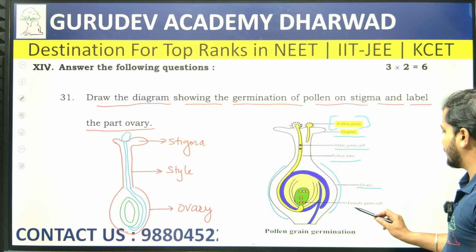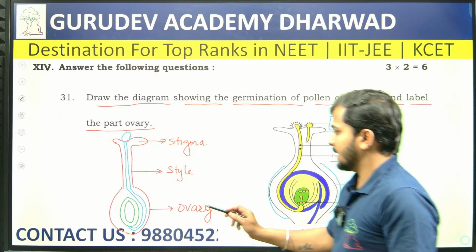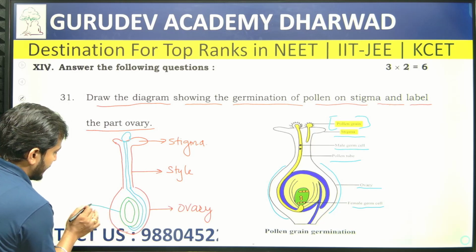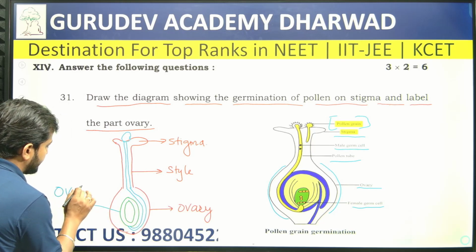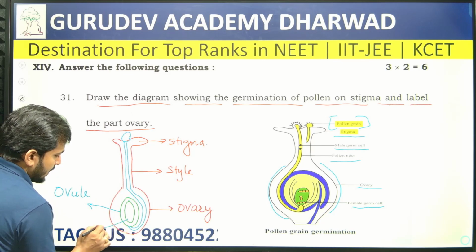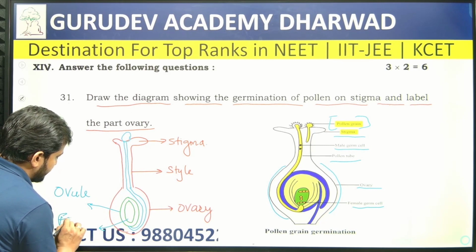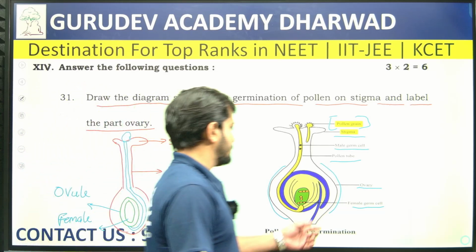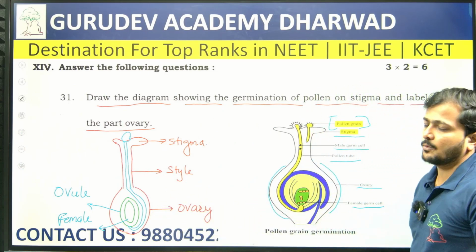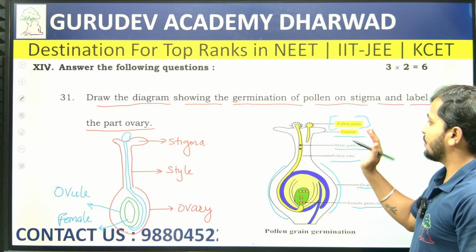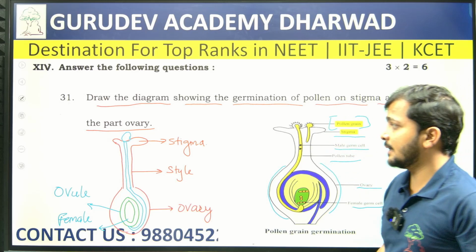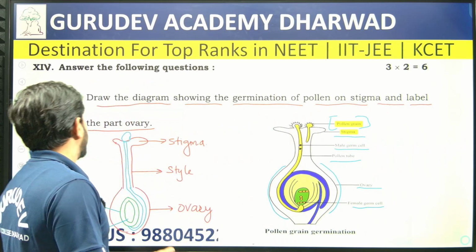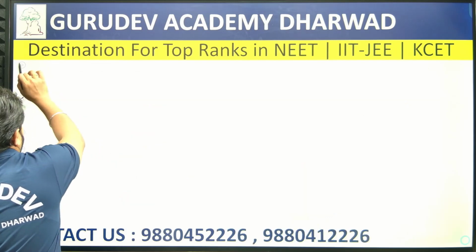Inside the ovary we find the ovule, and inside the ovule we find the female germ cells. With the interaction of the stigma, the pollen grains germinate on the stigmatic surface.